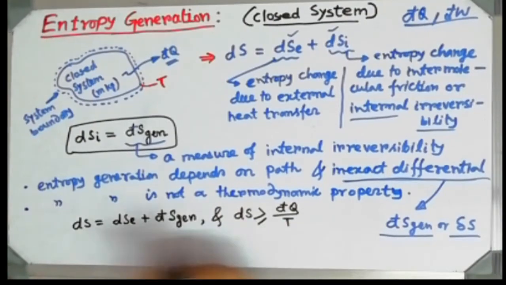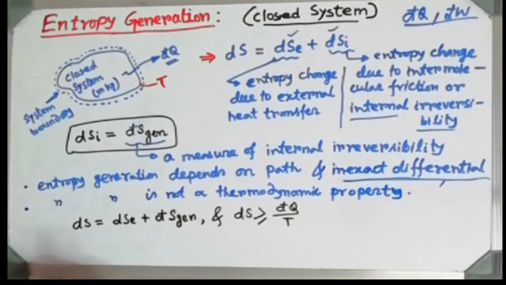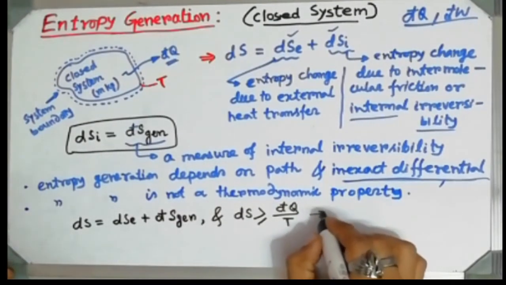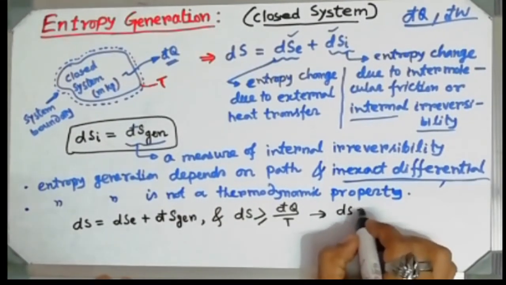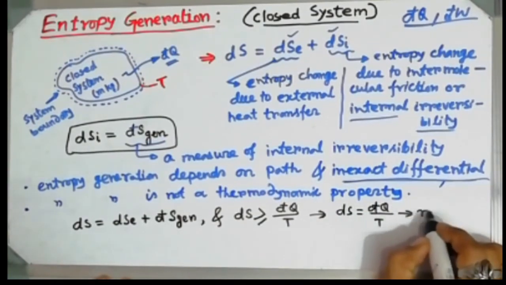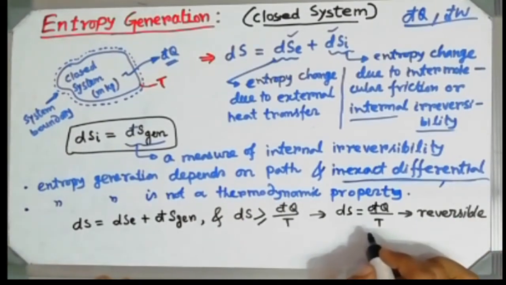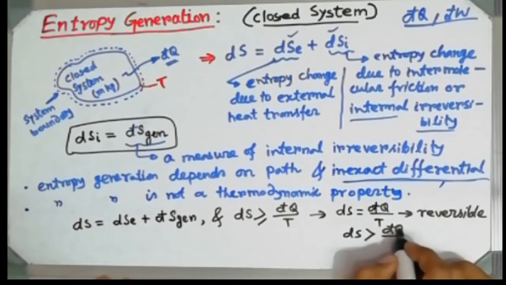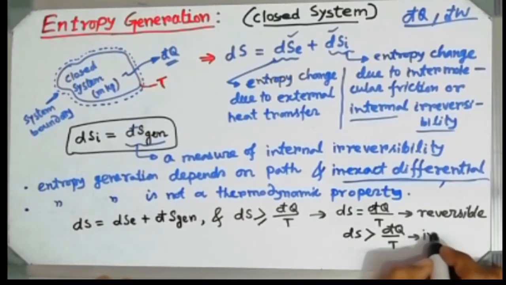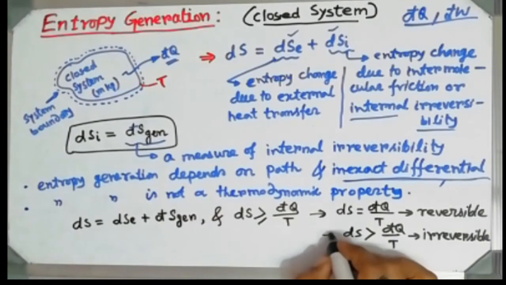If ds is equal to d cut q by t, then it is a reversible process, and if it is greater than d cut q by t, then it is an irreversible process. That information we already know from our earlier lectures.